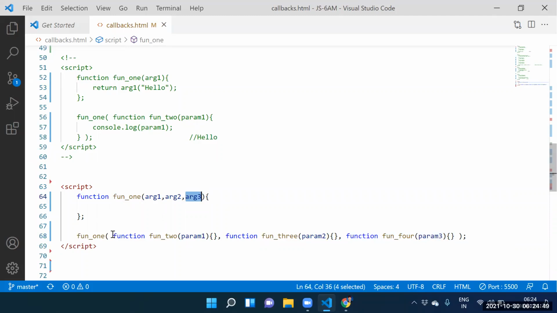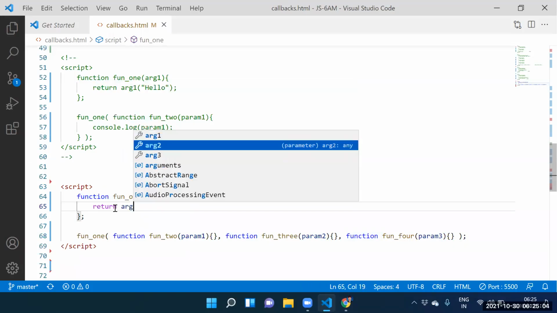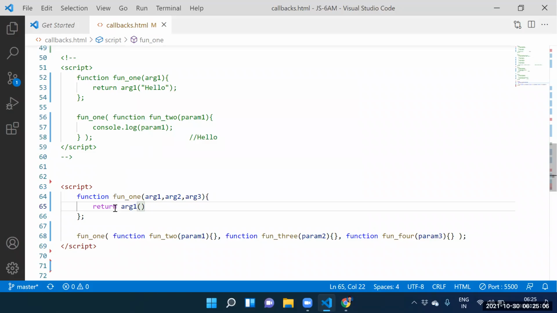Guys, open your mouth here. You people need to tell the entire function. This function is stored into argument one. This function is stored into where? Argument two. This function is stored into where? Argument three. So, guys, how to execute those functions? Say this one: return argument one of. Return argument one of.